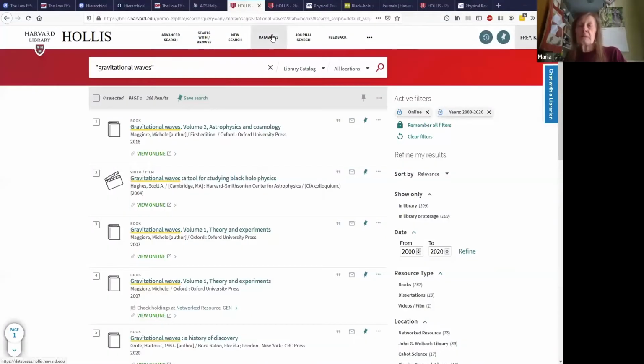So one of the other options in Hollis, if you're looking for more information, is the database search that's available. And as you've probably found by now, Harvard has access to many, many, many databases. So what they have done in the database search through Hollis is to categorize them. So the astronomy and astrophysics databases can be found in one place, the ones that they suggest that you check out.